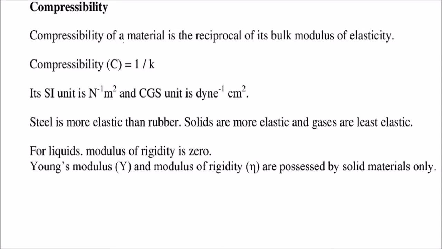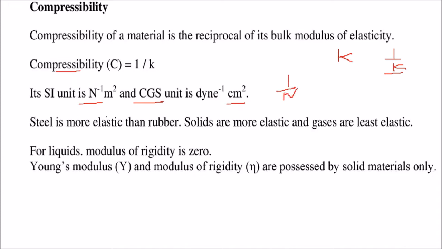Compressibility of any material is just the reciprocal of the bulk modulus of elasticity. So if this is K, the bulk modulus of elasticity, and you take 1 by K, that is the reciprocal, this is the compressibility. The SI unit is the inverse of K, that is N^-1 m^2. CGS unit is dyne^-1 cm^2. 1 Newton is called dyne.